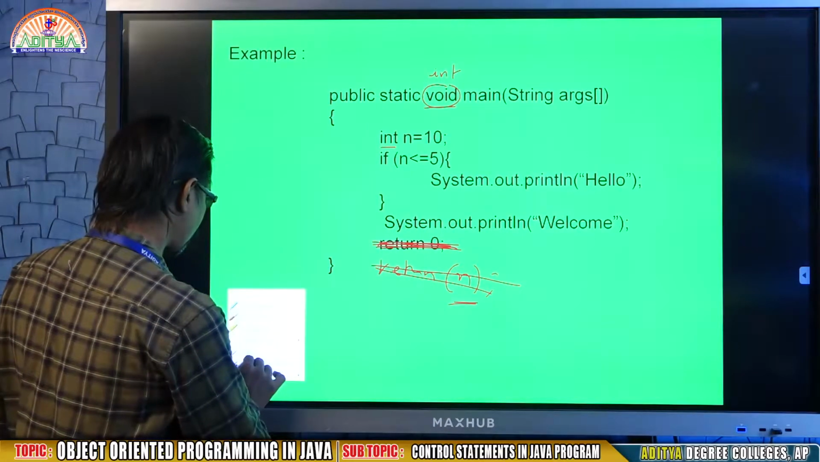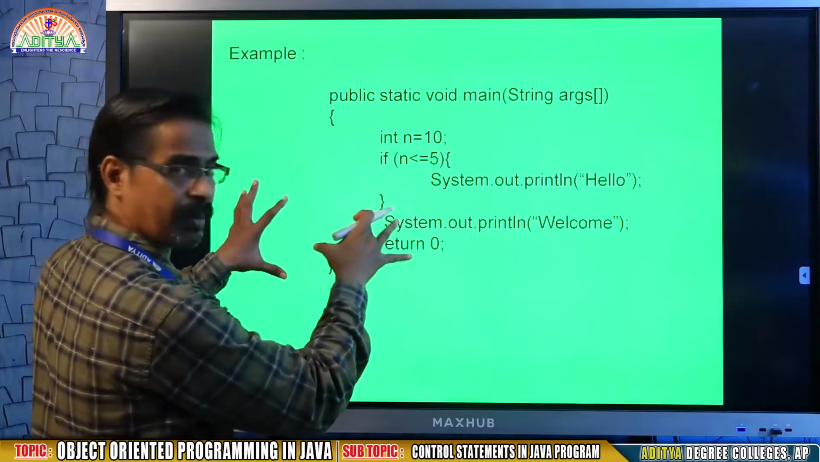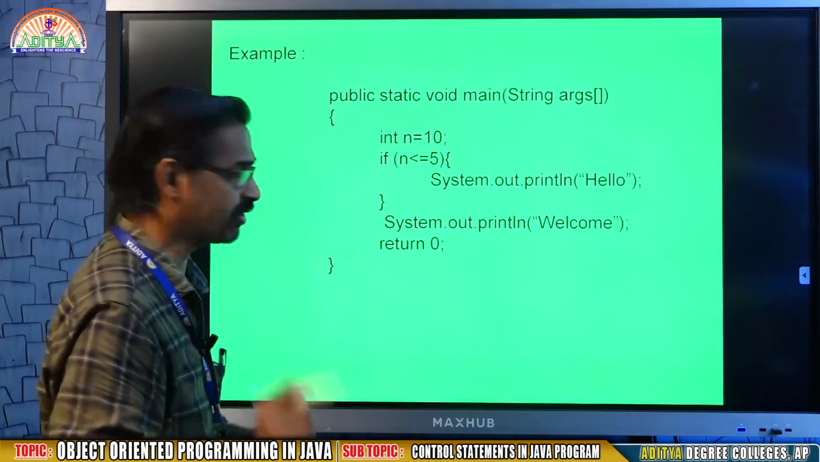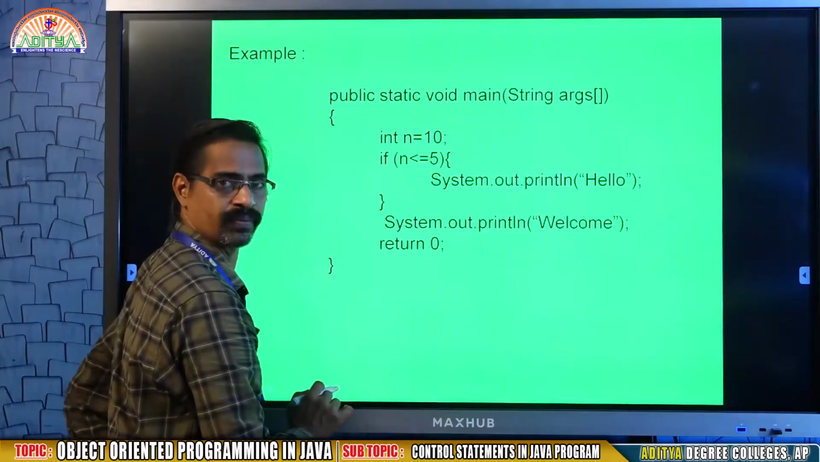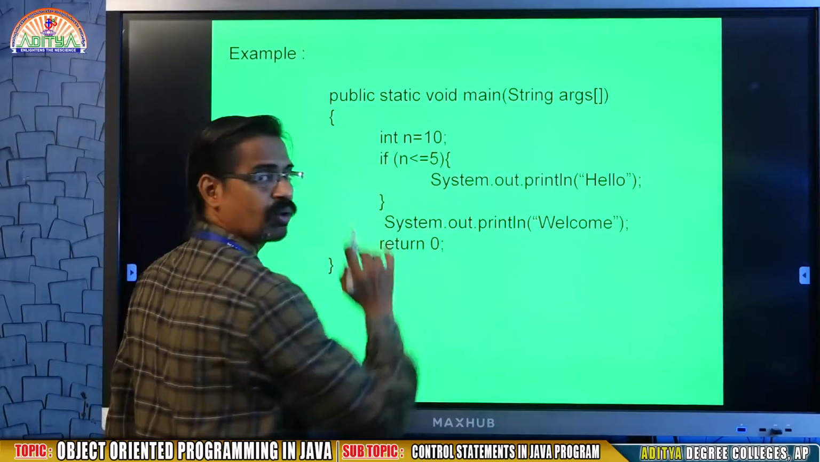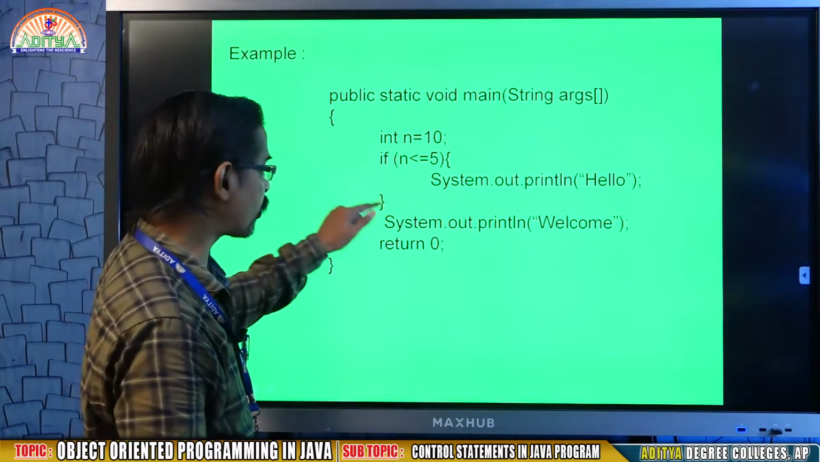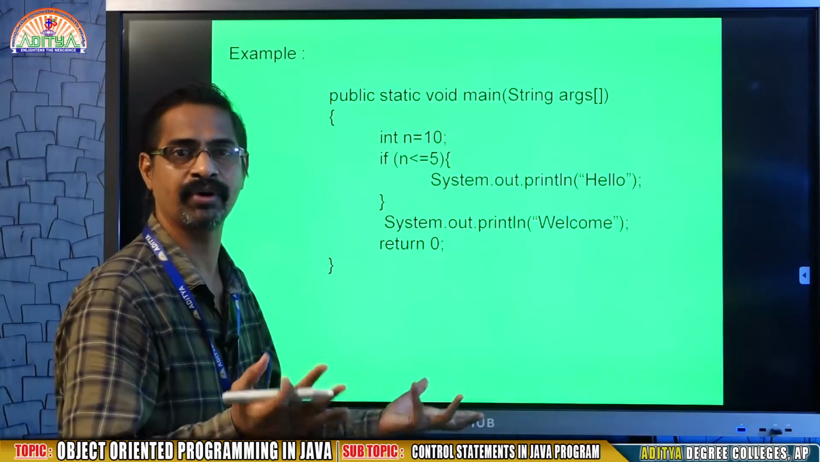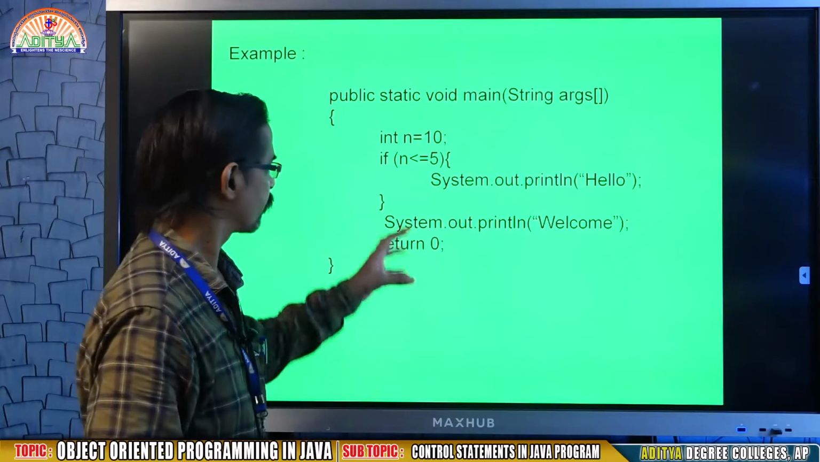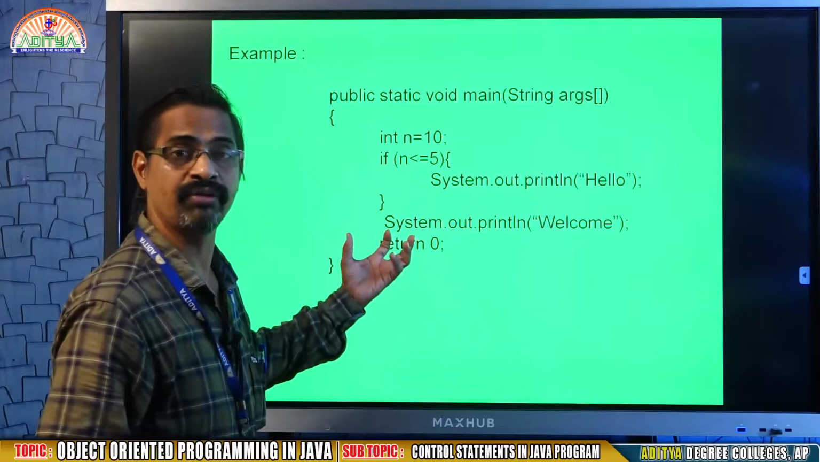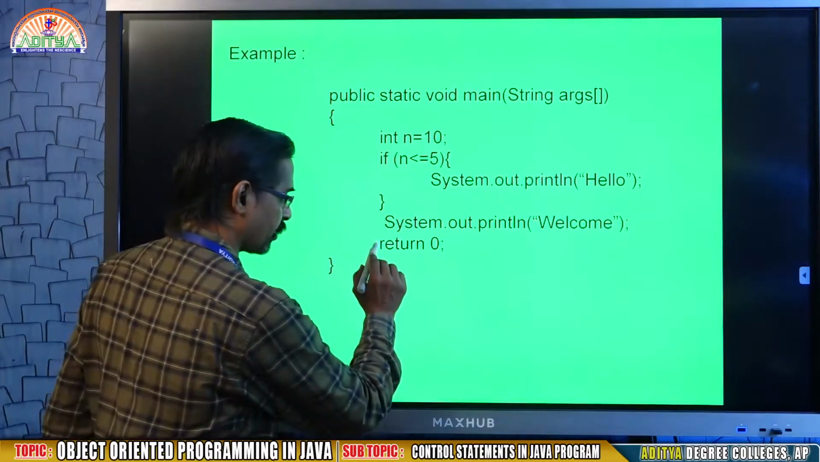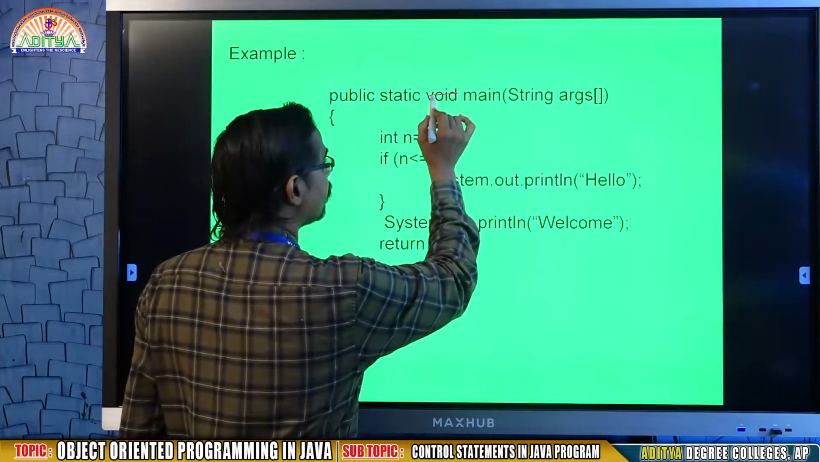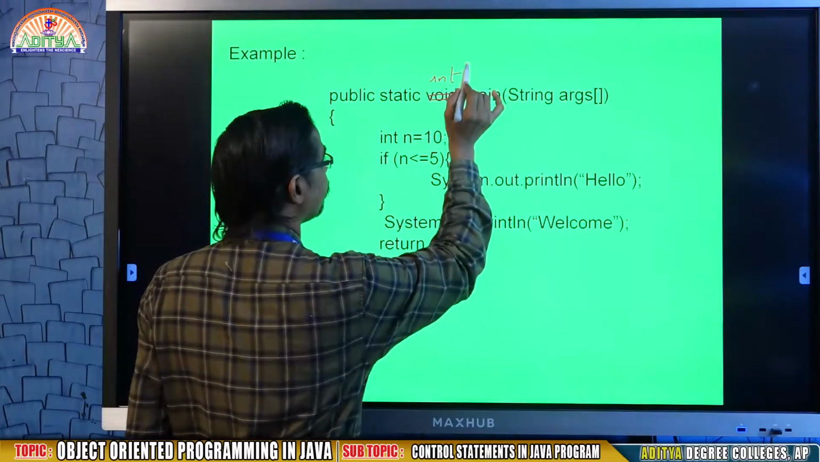Now in this context, in the program I presented previously, it shows an error because you are returning 0, whereas what you mentioned here is void. That means I am not returning any value. So it is unable to return, and it is going to give you an error. So either remove return 0, or in place of void write integer.